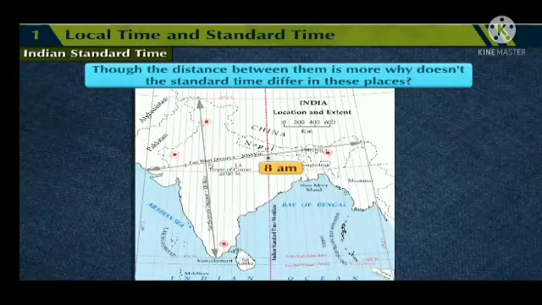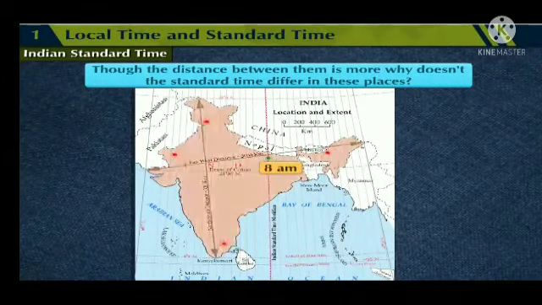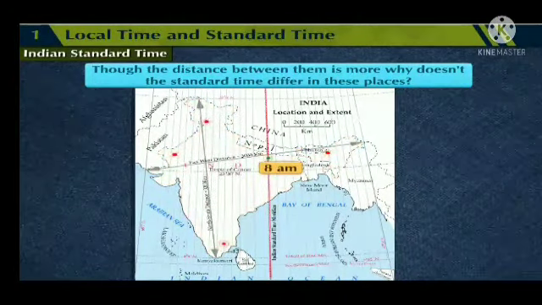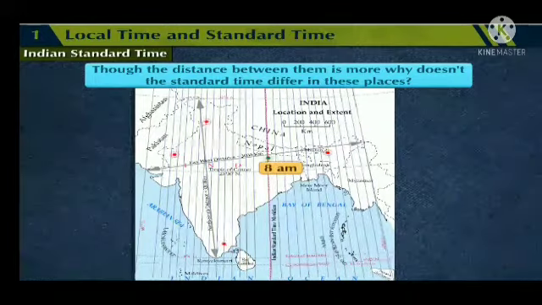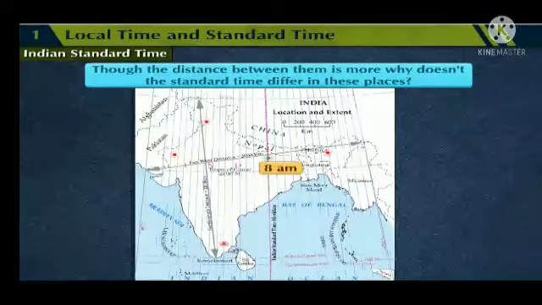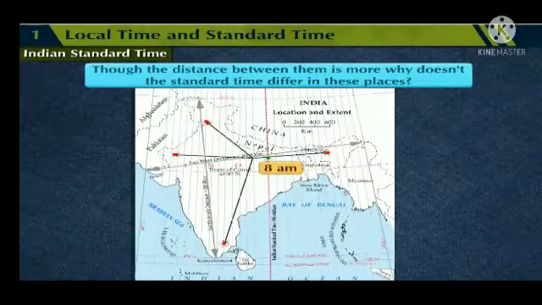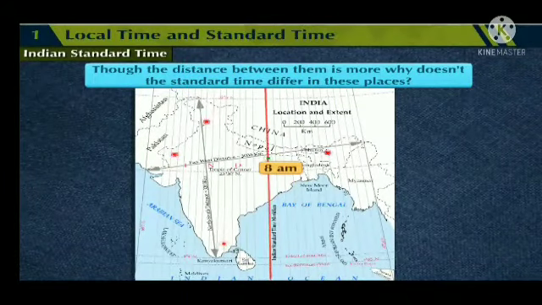Why doesn't the standard time differ in these places? Answer: In India, the time at 82 degree 30 minutes east is considered as the standard time of India. Therefore, the same time is considered everywhere in India. Therefore, though the distance between them is more, the standard time doesn't differ in these places.